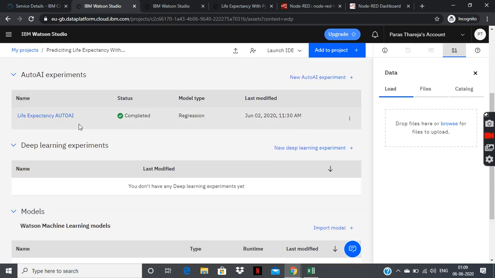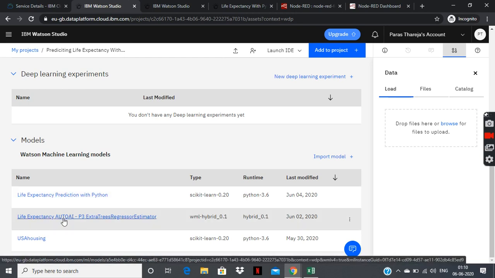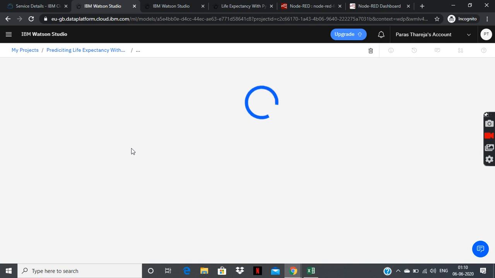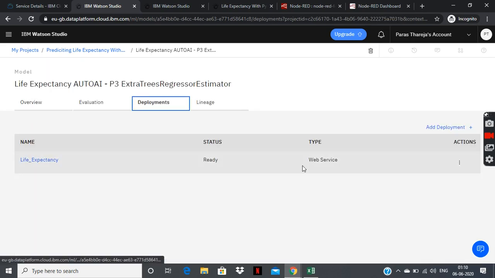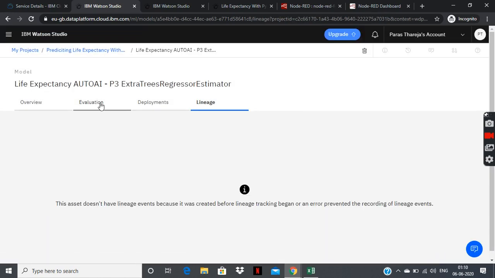This is the AutoAI experiment, and this is the model I have been dealing with for life expectancy prediction, as with Python, which I showed you just now. This was the extra trees regressor estimator. So it is a regression algorithm again. It gave me an accuracy of 96%, which is really, really good. So this is my model built, and this is my deployments. I have already deployed it.